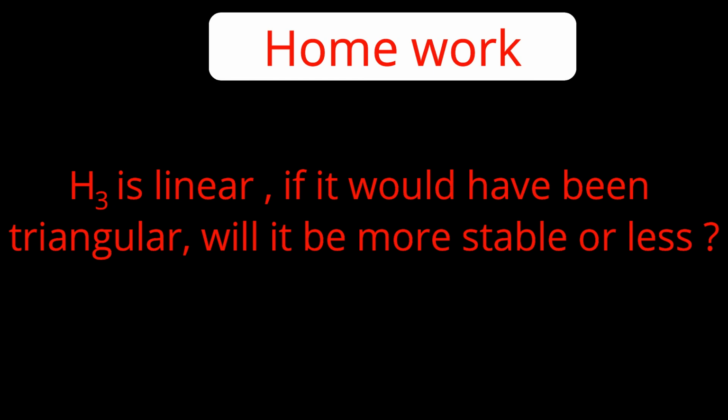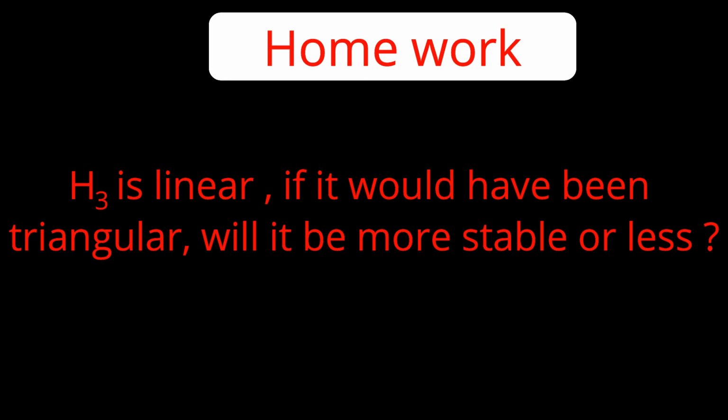Now it is time to ask you a question. We have understood the triangular arrangement and the molecular orbitals. A is a lower orbital and E is a higher set of orbitals. Suppose H3, that was linear, no, last time we discussed, would have been triangular, meaning 3 electrons are there in H3.